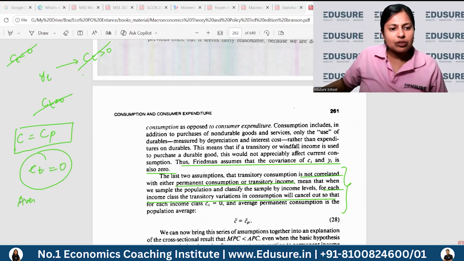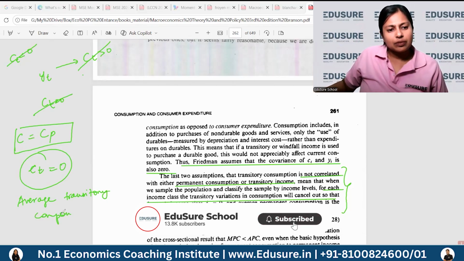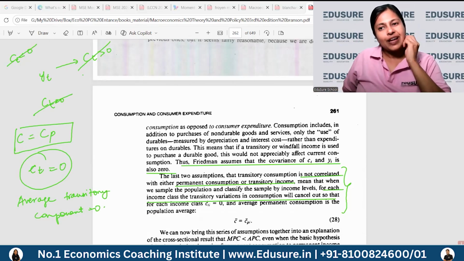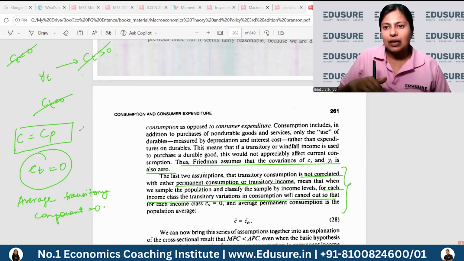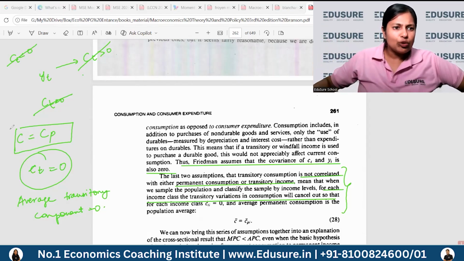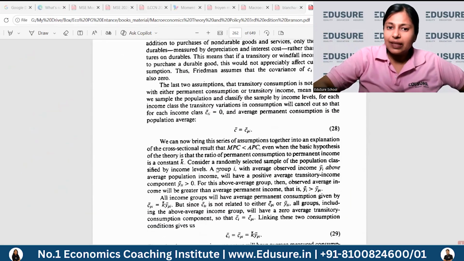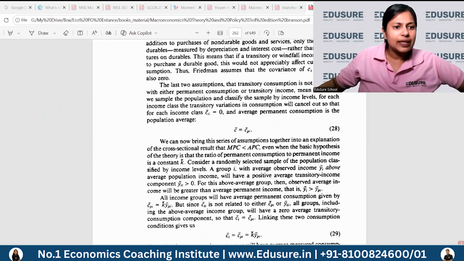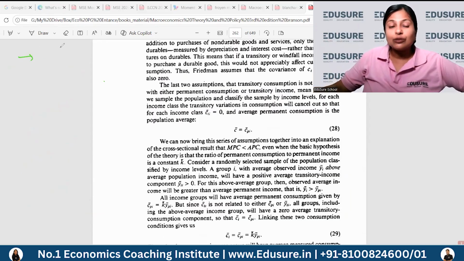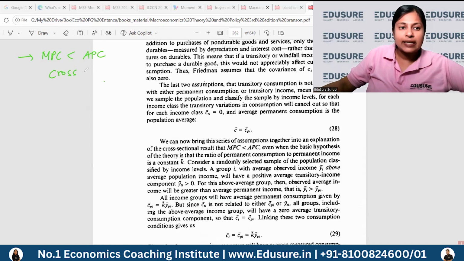So your average transitory component will be zero. Okay, so on average, the transitory component will be zero. So he's saying that consumption should only be taken as permanent consumption, as for the transitory parts, some will buy a house, some will sell a house, some will take a loan, some will do this. So on average the transitory component will be zero, and your consumption should actually only be equal to the actual permanent predictable consumption. Now with this, he gets the conclusion that Kuznets had given. So again, going back to Kuznets' conclusions, that your MPC is less than APC for a cross-sectional income study.